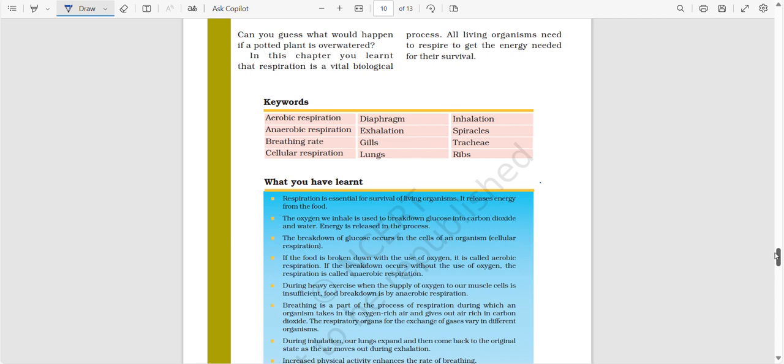Can you guess what would happen in a potted plant? In this chapter you have learned that all living organisms need to respire to get energy for their survival. So this is an important point, and these are keywords that I covered in Part 1 of respiration in organisms.